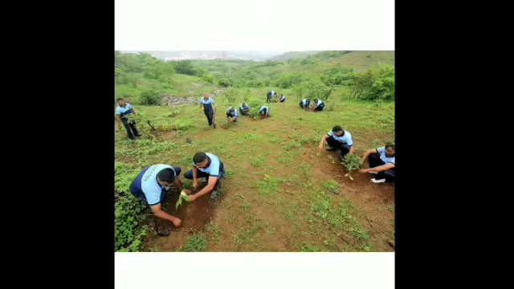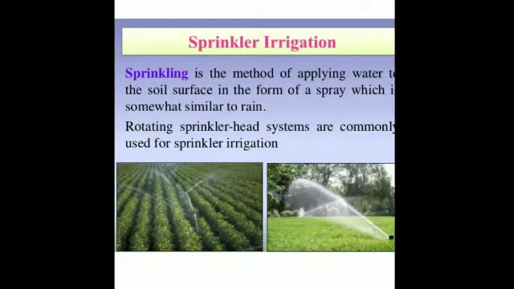Then afforesting, or planting more and more trees. Is that clear? And this helps in rainfall also. For irrigation, which is the watering of the fields or the plants, we should use the drip and sprinkler methods of irrigation to prevent any wastage of water. So here you can see the sprinkling method of applying water to the soil surface in the form of spray.